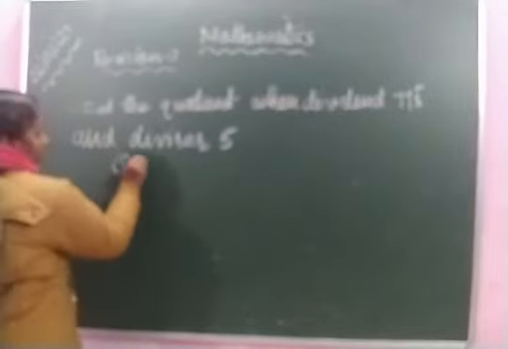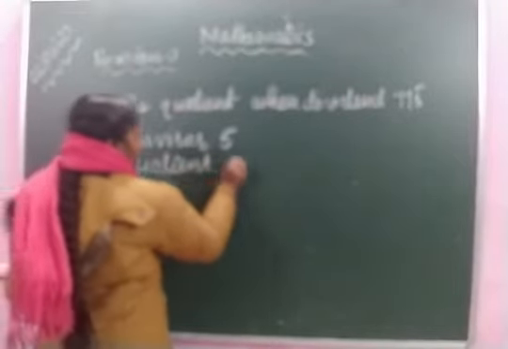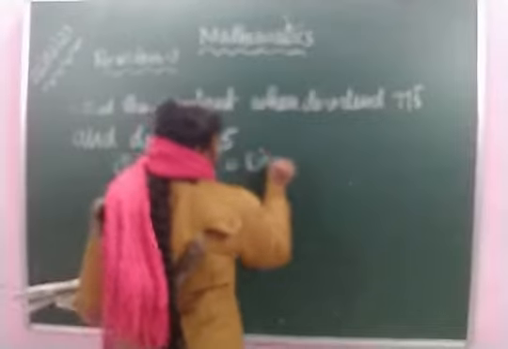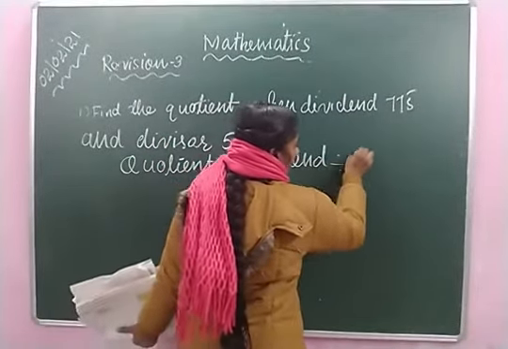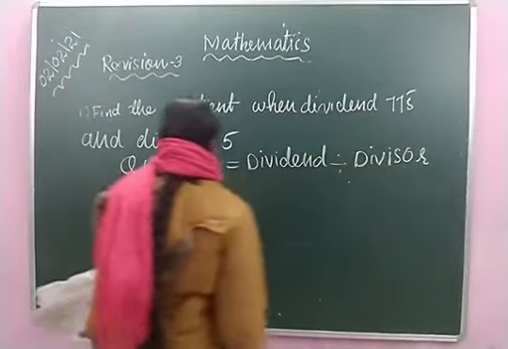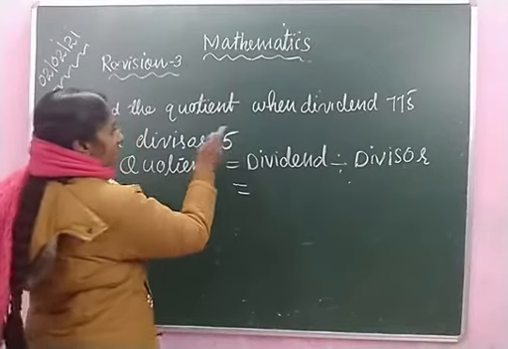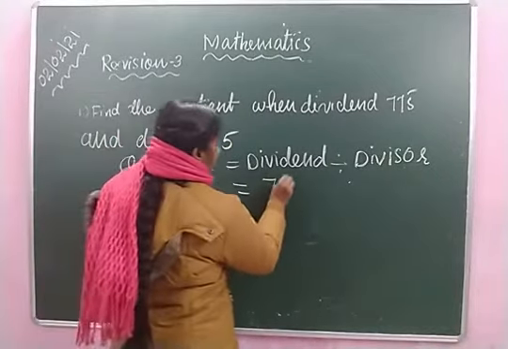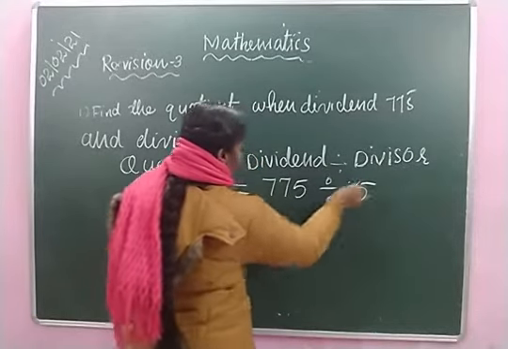How will we get the quotient? Quotient is equal to dividend divided by divisor. What is the dividend here? 775 divided by divisor 5 is equal to